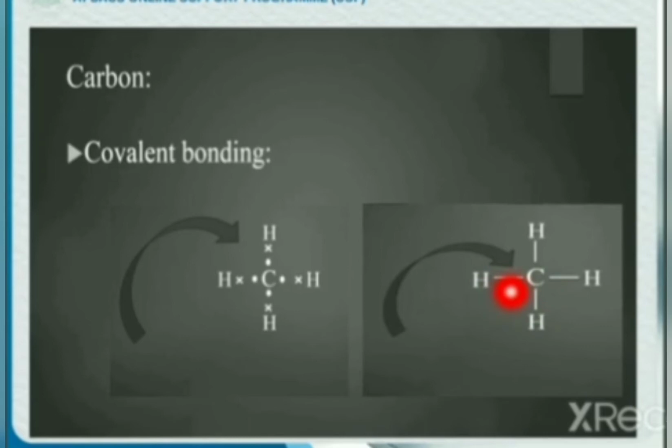A single line represents one pair of electrons shared between hydrogen and carbon. So, in structure formation of hydrocarbons and organic compounds, you need to check 4 bonds around every carbon atom. This is a key point to make structures.